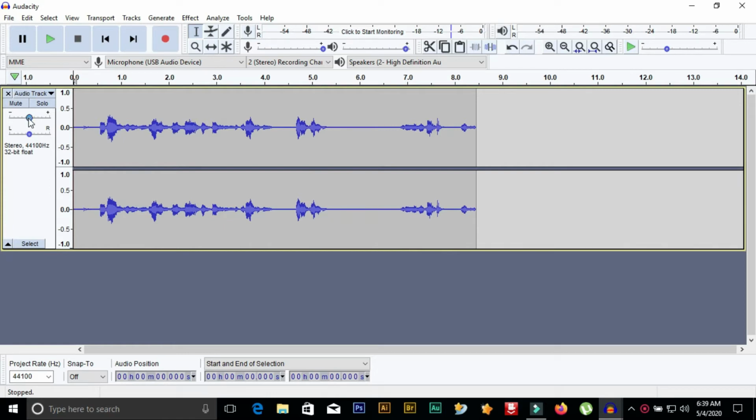Over here you can see that there is a gain value, so you can just adjust this minorly, because even if there is a minor difference, the audio is going to be so different. So we just keep it over there, and now you can see that this is my clip. Let me just play it.